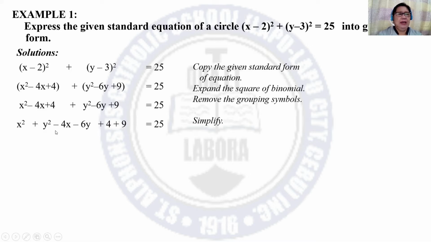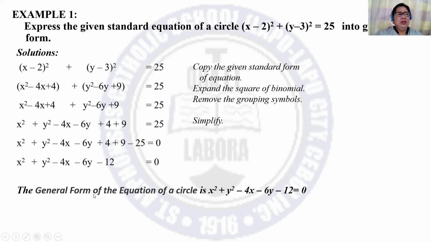Then simplify. Write first x squared followed by y squared, then negative 4x, negative 6y, then 4 followed by 9 is equal to 25. And then you can transpose 25 to this side, equate to 0. Combine 4, 9, and negative 25, so what we have, negative 12.